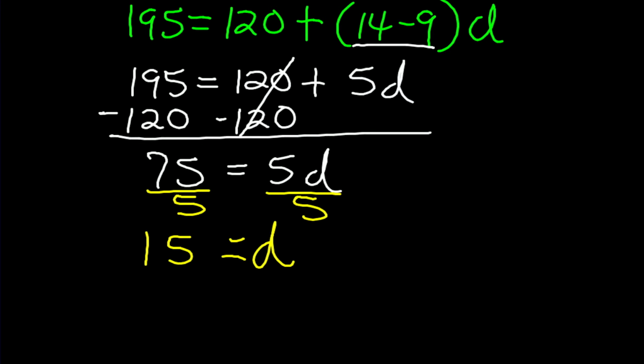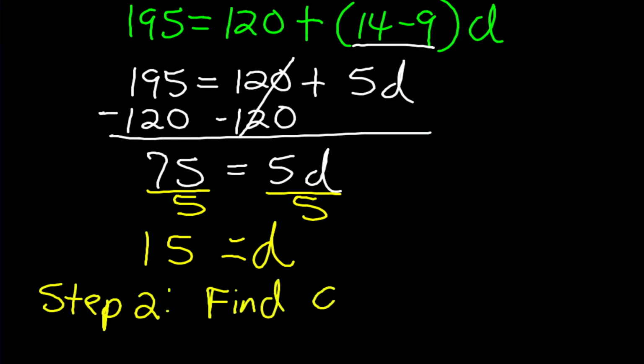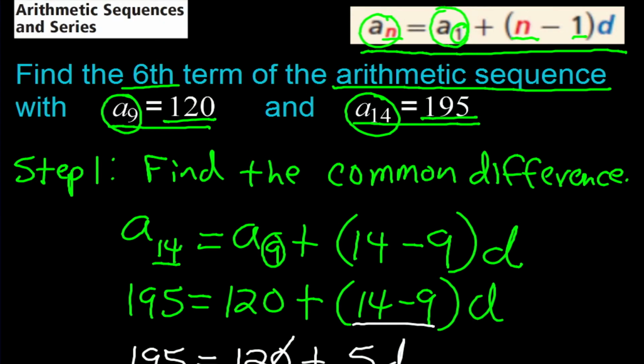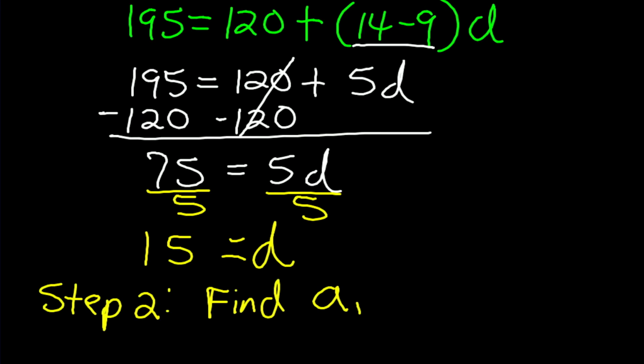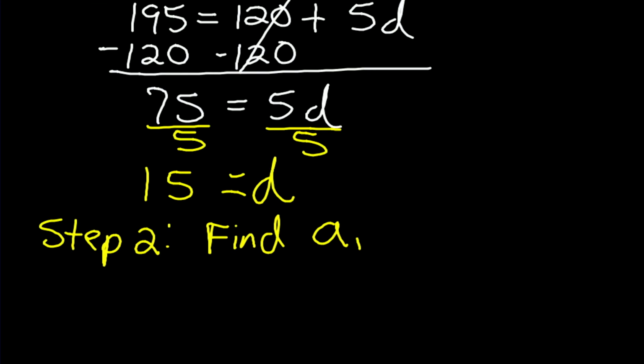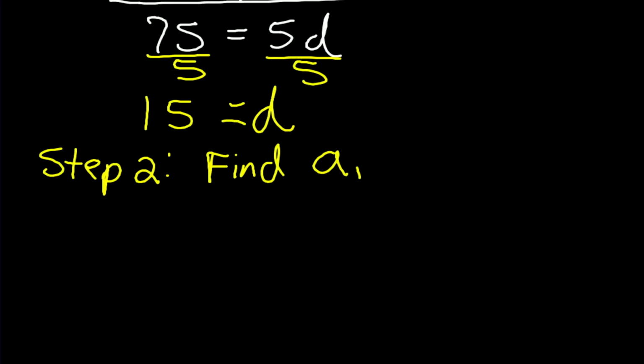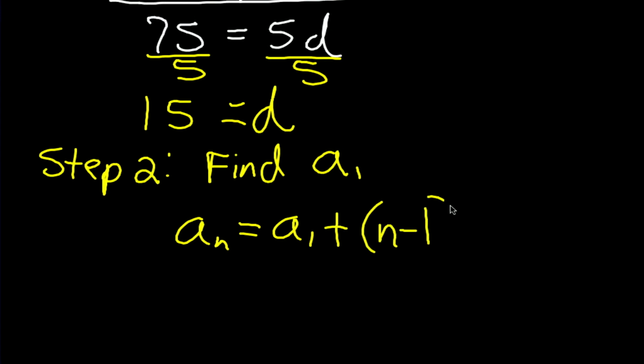So now let's go to step 2. We need to find a sub 1, our first term, in order to be able to find the 6th term. So we're going to go back and use what we know, and we could pick either the 9th term or the 14th term, which is what we knew. And let's just use the 9th term. So we could do it this way. We'll use our regular formula, a sub n is equal to a sub 1 plus n minus 1 times our common difference, d.